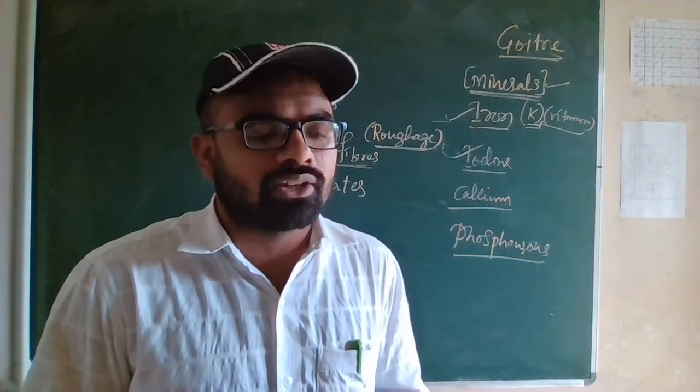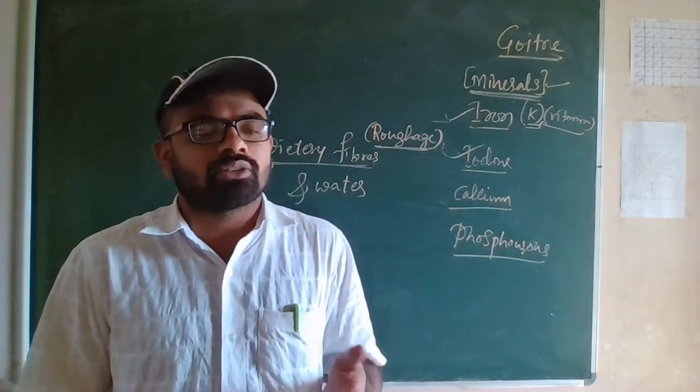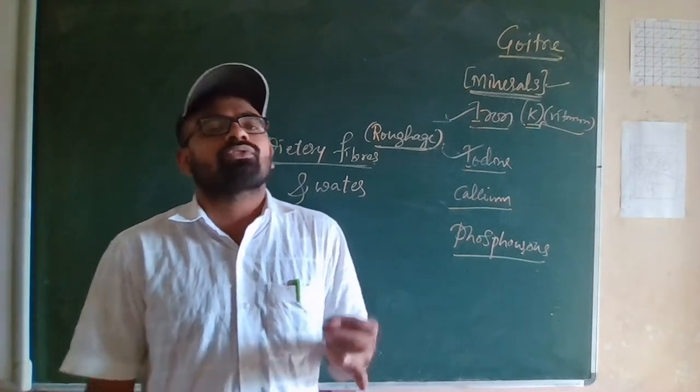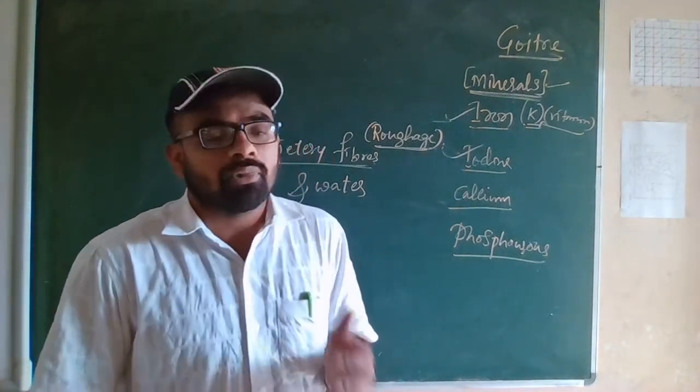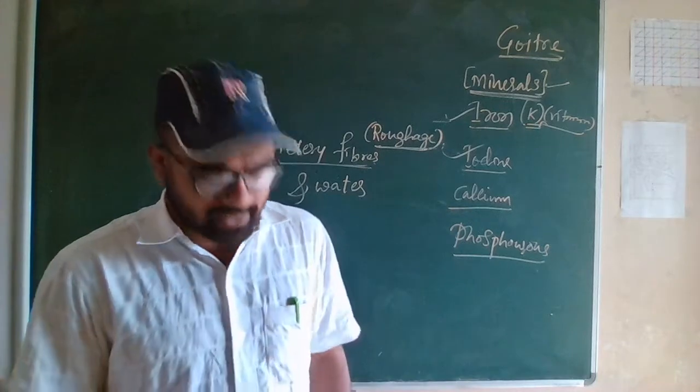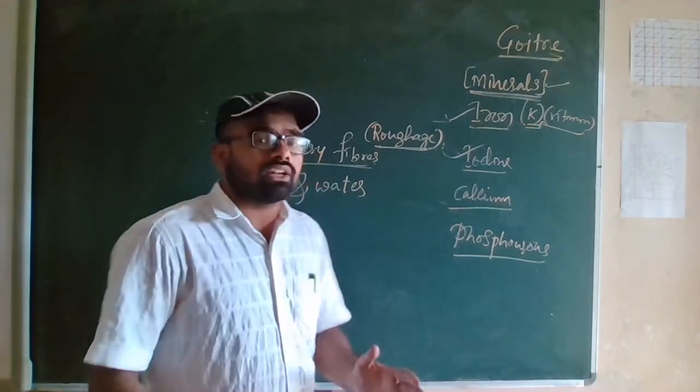Okay, so this item is mainly given by plants. Those containing roughage, that means dietary fibers, are pulses, potatoes, fresh fruits and grains. So these contain the roughage.